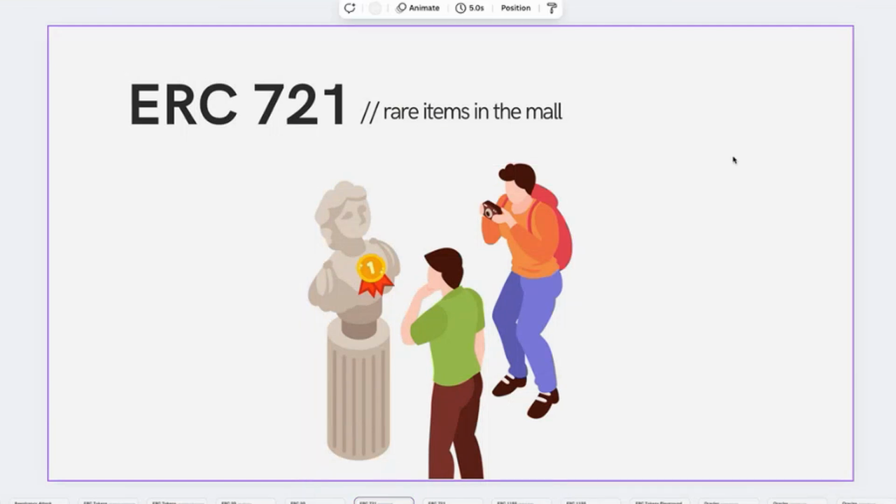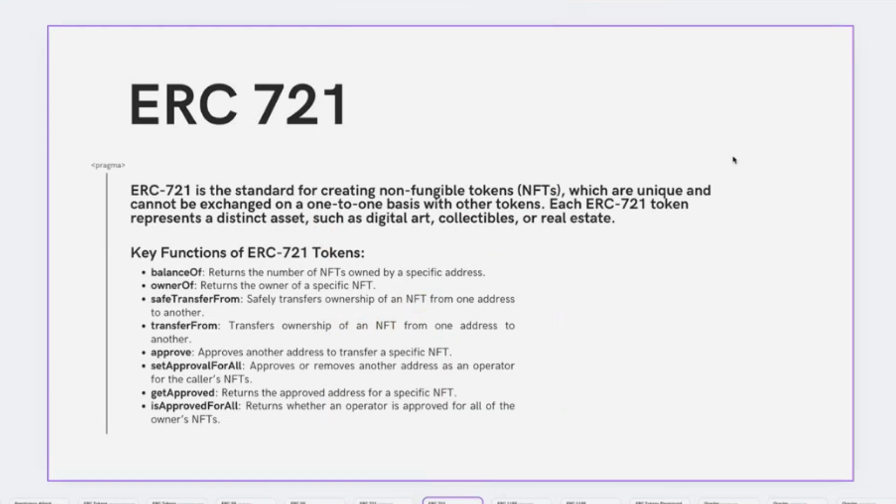So, ERC721. ERC721 can be seen as the rare items in the mall. In this case, I just depicted a statue, because in my nearby mall, they recently added these, I don't know if they're real or not, but these sculptures, and it gave me this idea that inside the mall, you can find these unique rare items, and maybe a customer even wants to buy it.